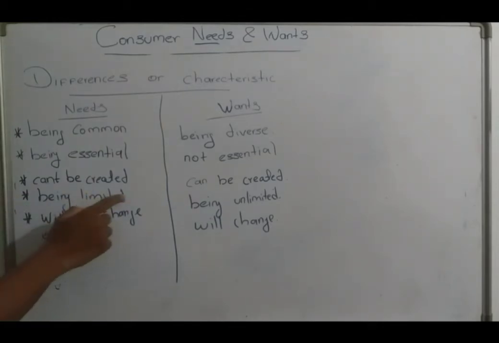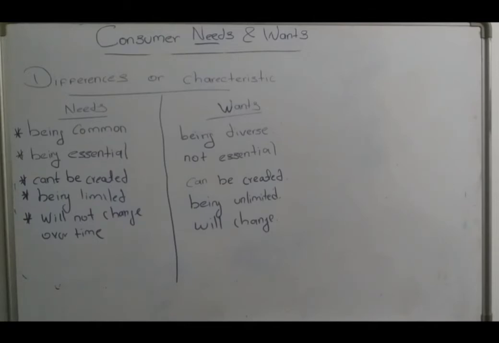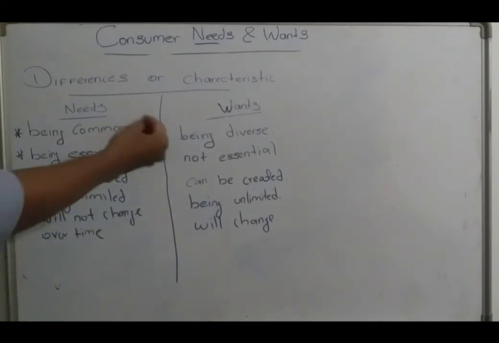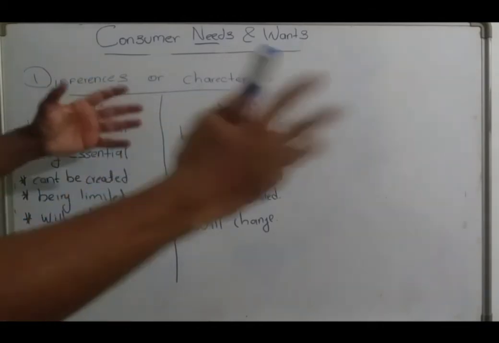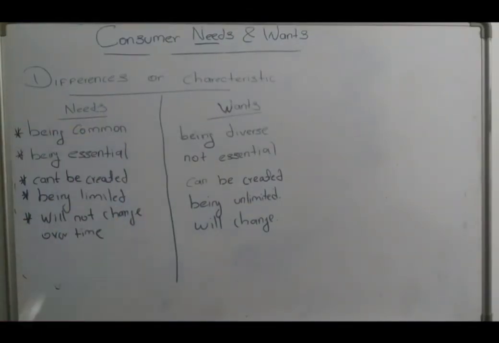Needs are very limited, right? If I ask you to write your 5 needs, you can easily write food, clothes, shelter, security, education, like that. If I ask you to write wants, you will think, because there are a number of options. You will think what to write.